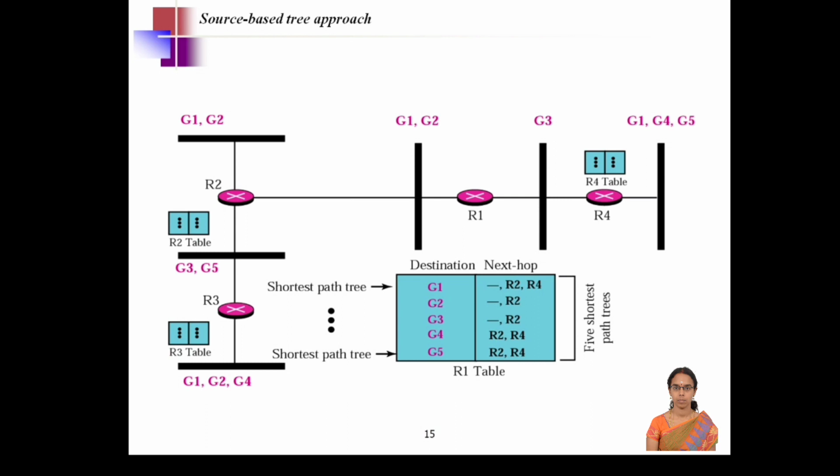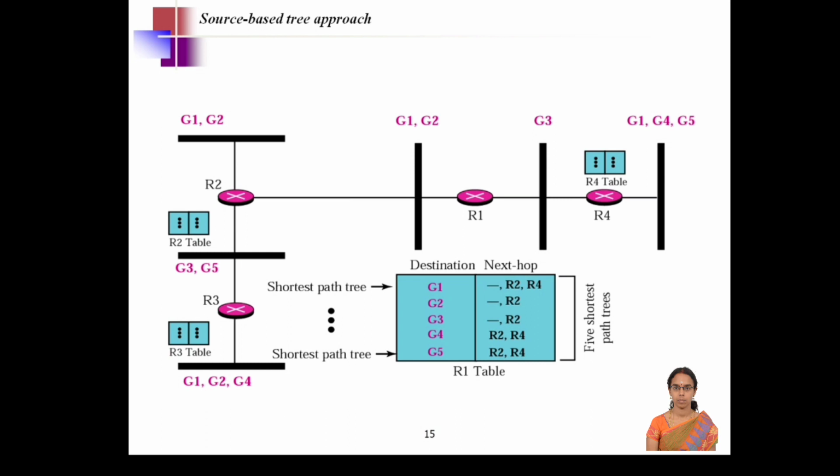For group 1, for example, if you take R1, it needs to reach group 1. There are a few nodes available in group 1. So identify the next hop routers through which the data will be forwarded to the group 1 nodes. What are all the nodes we have in group 1? The router through which it reaches the destination has to be the next hop.